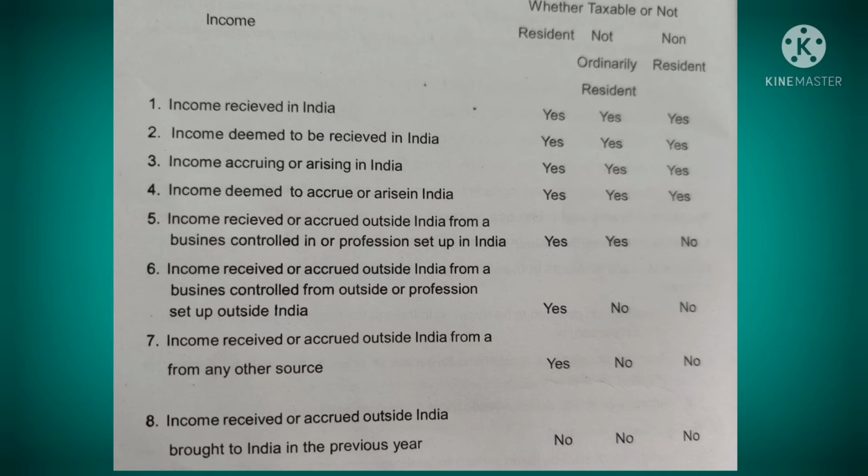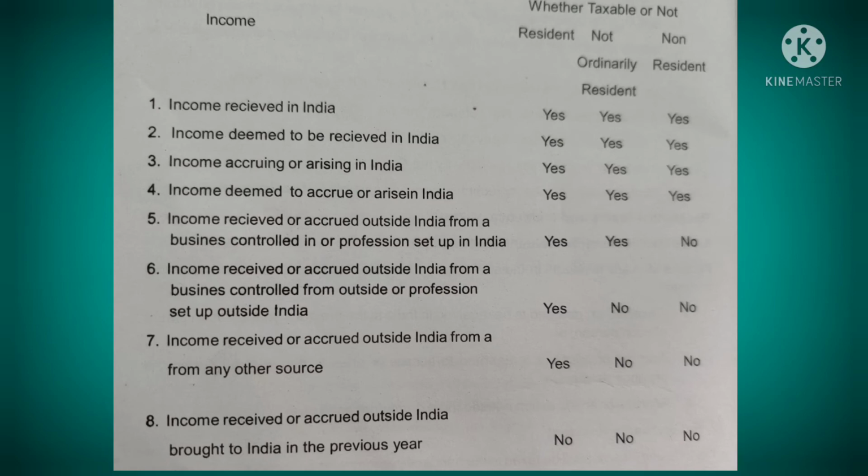Okay. Next is income received or accrued outside India from a business controlled from outside or profession set up outside India. In such case, it will be taxable only in resident. For not ordinarily resident and non-resident, it is not taxable.